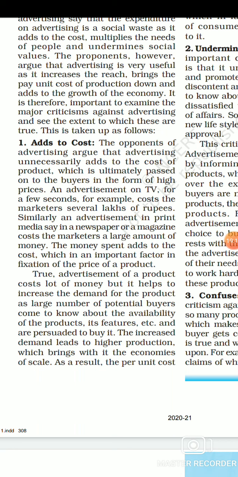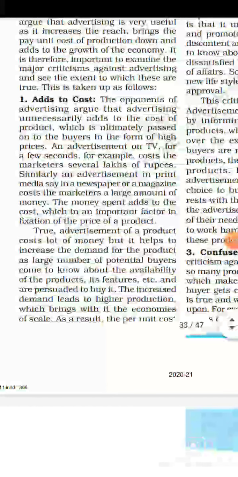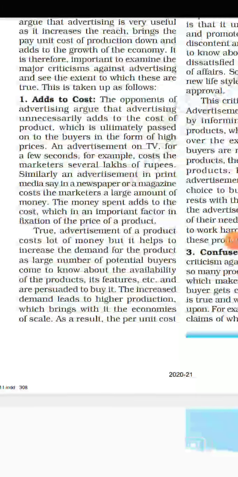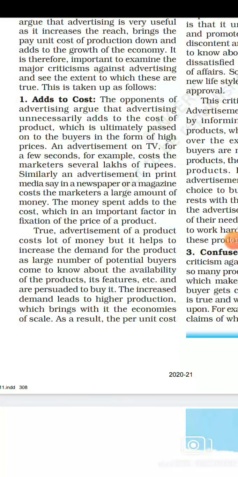Right, they think that if there is any advertisement which is coming on TV for a second, they need to pay out several lakh rupees for that advertisement. So what the producer or firm who has shown the advertisement is going to do, they are going to put that burden of expenditure over the prices of the product only, which will finally come to the customer only.